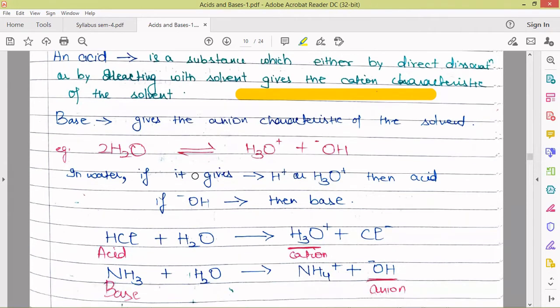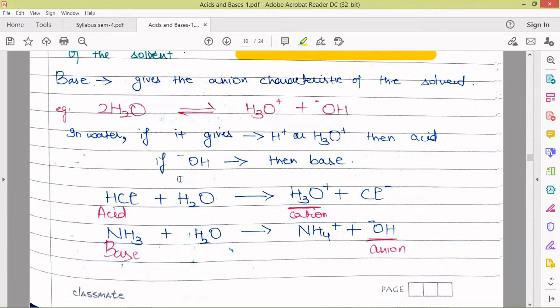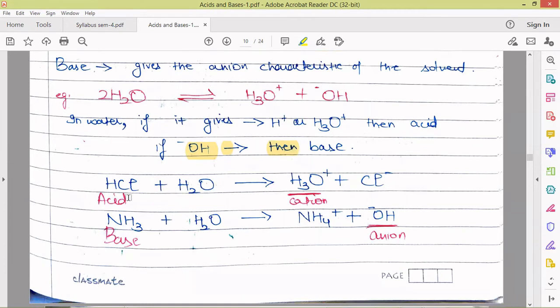So this is the most acceptable version for the self-ionization of water. In water, if something is giving us H positive or H3O positive, then it is going to be an acid, and if something is giving OH negative, then it is going to be a base. Let us see the first example, HCl. We react it with water, we put it in H2O, which is the solvent. It is going to give us H3O positive and Cl negative.